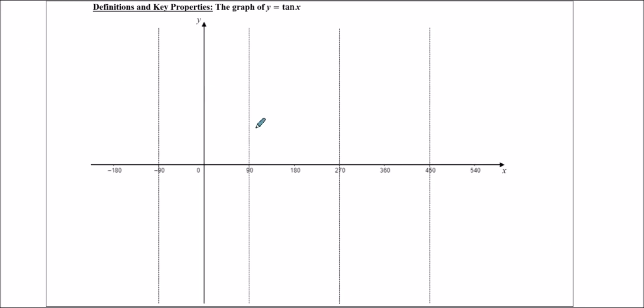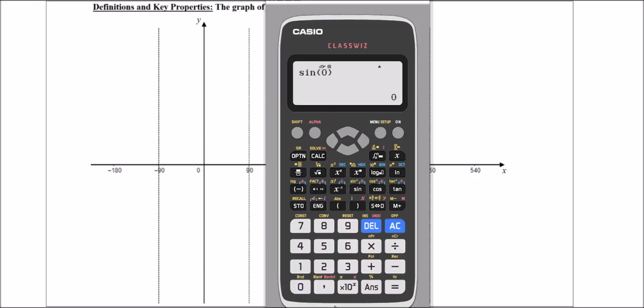So for tan x, on your notes, I've put here dotted lines. These dotted lines are actually for the asymptotes. This is where the graph of tan will approach either positive infinity or negative infinity. So I'm going to show you here, if I just take 0, what's the tan of 0 going to be?